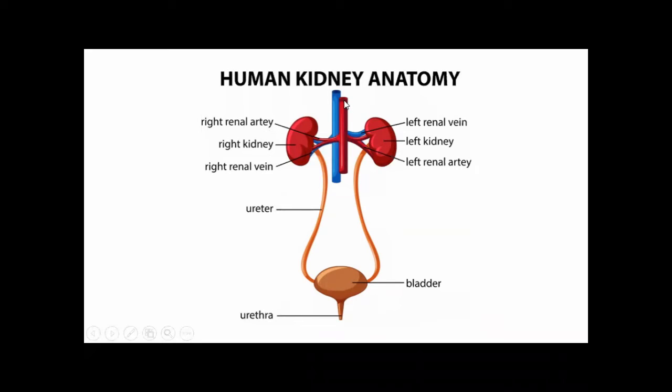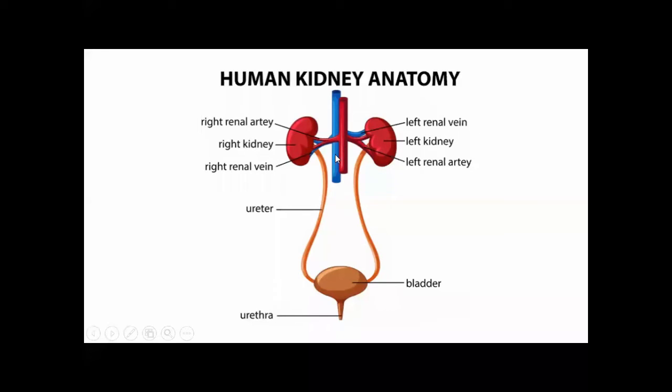Blood enters the kidney through the renal artery, and this blood is impure. Then the filtered blood flows back through the renal vein. Yes, this is the renal vein, and the filtered blood goes back to the other organs from the renal vein.